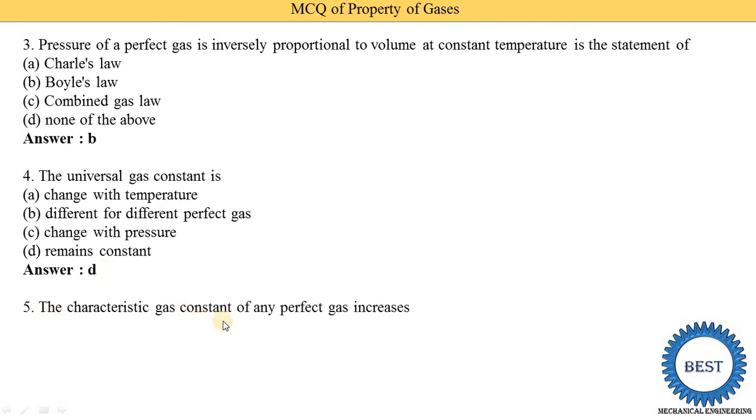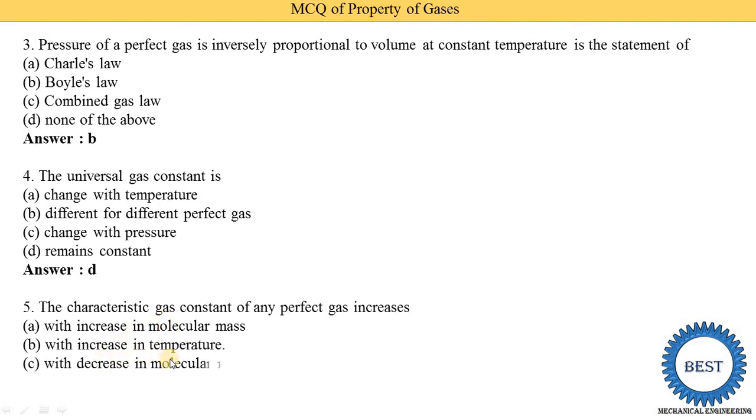The characteristic gas constant of any perfect gas increases. The earlier question was related to the universal gas constant, and this question is related to the characteristic gas constant. The question asked is: the characteristic gas constant of any perfect gas increases with which parameter change? Different options are given. Option A, with increase in molecular mass; option B, with increase in temperature; option C, with increase in molecular mass; and option D, with increase in temperature. So the correct answer is option C. The characteristic gas constant increases with increase in molecular mass.